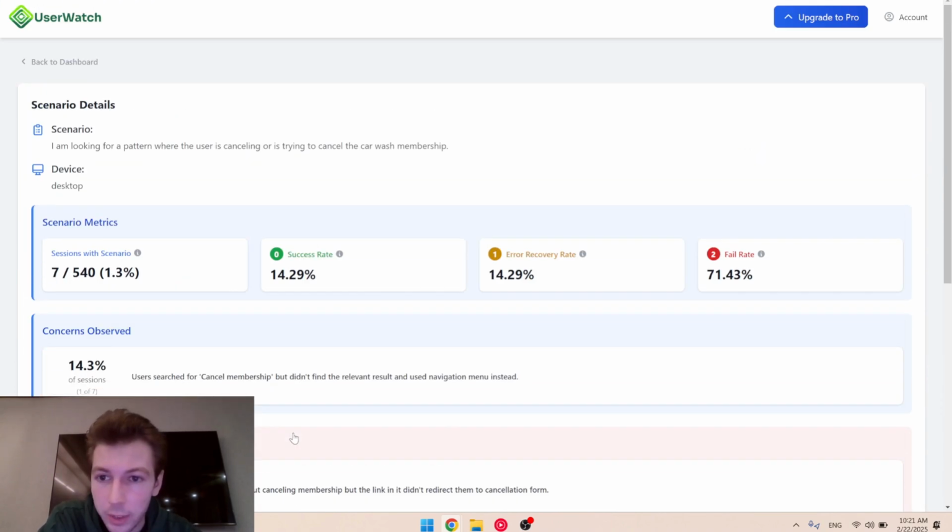Yeah, and that's essentially how UserWatch does three things for you. It gets a question, a hypothesis about your design, a usability issue that you have on your website. It goes to your website and actually watches how real users use your website, finds relevant users, and then based on those relevant users, it will create you a weekly report about how successfully people actually use your website for this particular scenario.